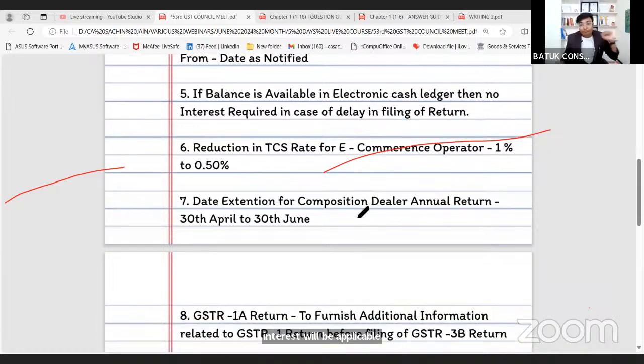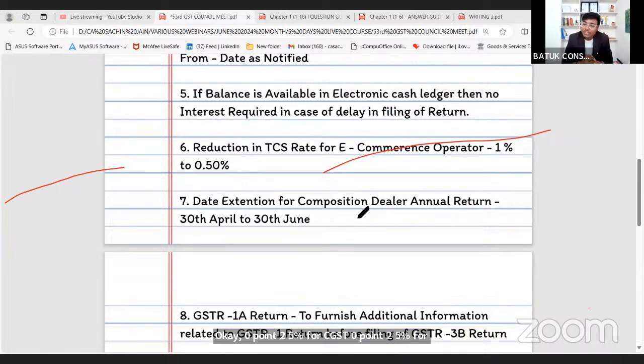Next, अगर कोई बंदा ई कॉमर्स ऑपरेटर के थ्रू अपना गुड्स सेल करता है, if someone is going to sell the goods through the e-commerce operator platform, in that case e-commerce platform operator is going to collect the TCS at the rate of 1%। Now government has reduced this limit to 0.50%। Okay, 0.25% for CGST, 0.25% for